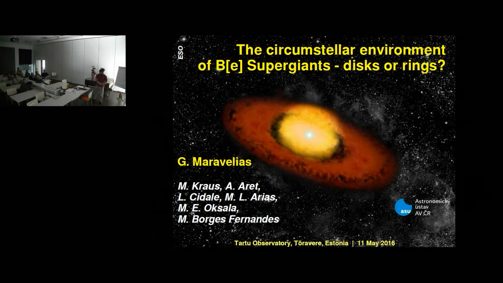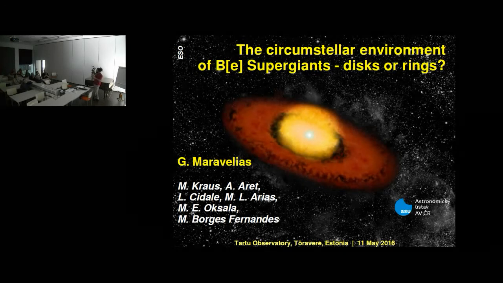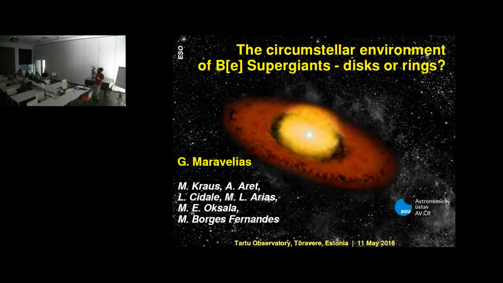So what I'm going to do is give a small introduction about these stars, because Michaela gave a thorough description of these systems a few weeks ago, so I will not get into too much detail about that. I will mainly try to present the most recent results, even some from yesterday, that we have on these systems regarding their optical spectroscopy.